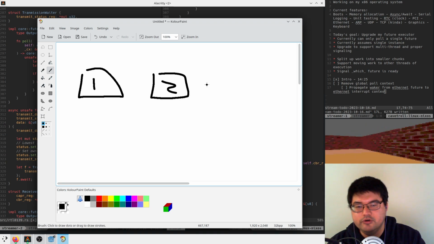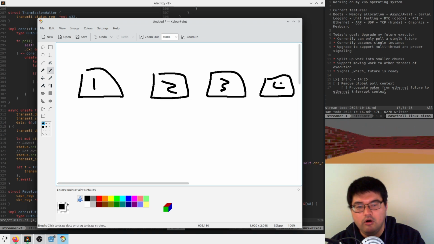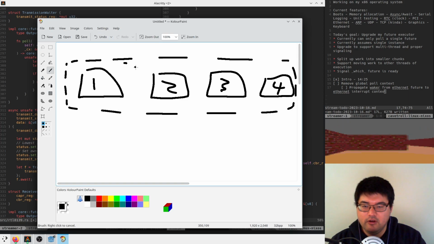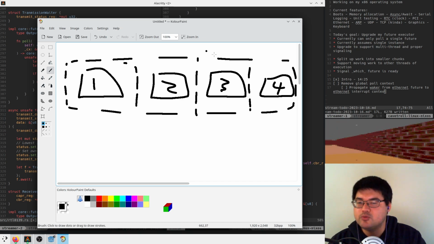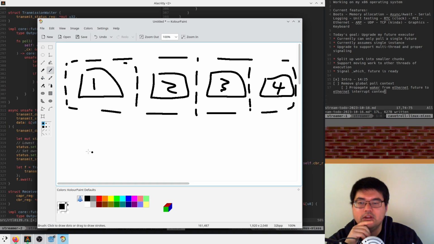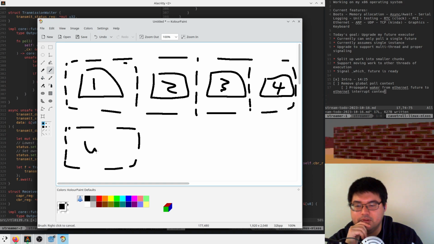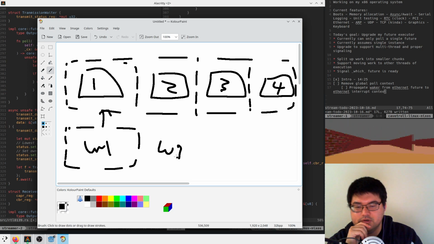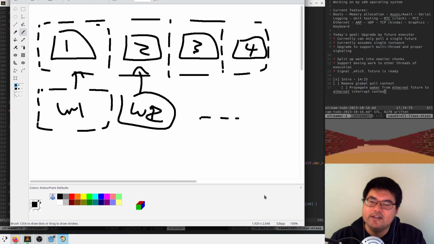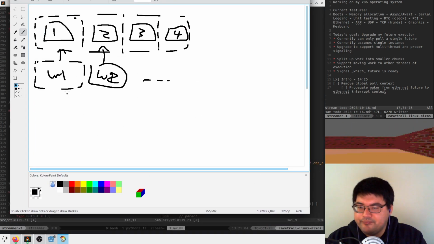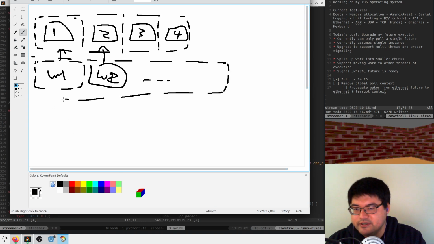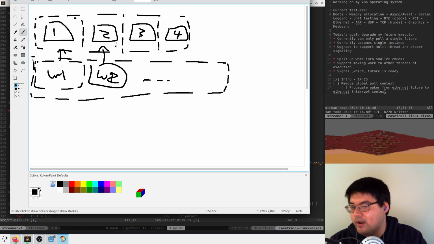If these are split up in memory directly like this, each one of these could be associated with its own waker, right? So I could have W1 that points to this guy, W2 that points to this guy, etc. In that case, I would want my interrupt handler to walk a list of wakers and wake up only the futures that matter.